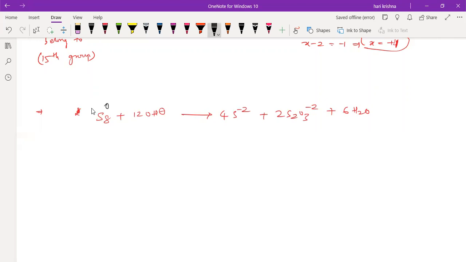Here the sulfur oxidation state is -2. What about the sulfur oxidation state here? What is the oxidation state of sulfur here? What is the answer?